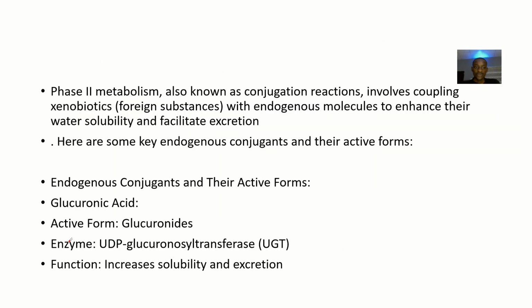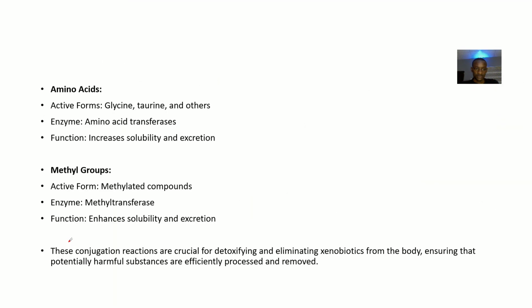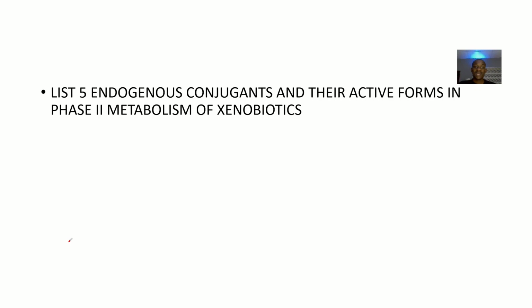All right. So the examiner here actually singled out this phase 2 metabolism of xenobiotics. I know that phase 1 of xenobiotics would consist of reduction, oxidation, and hydrolysis reactions, but phase 2 is more of conjugation. So they said: list 5 endogenous conjugants and their active form in phase 2 metabolism of xenobiotics.